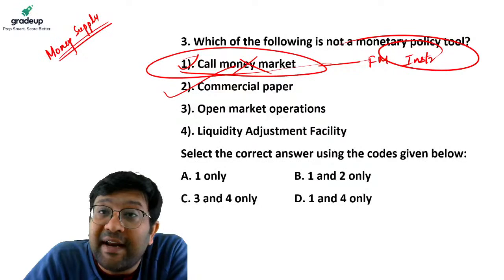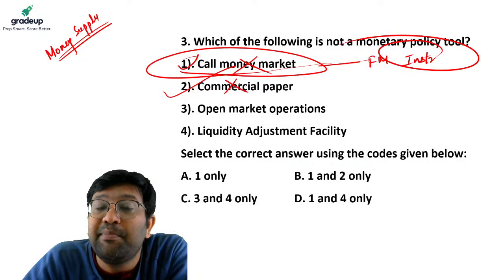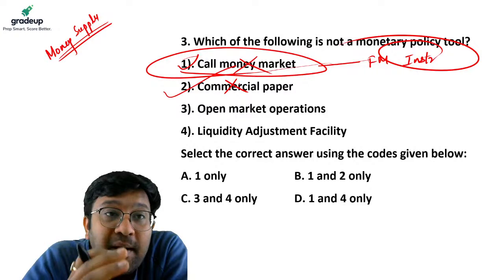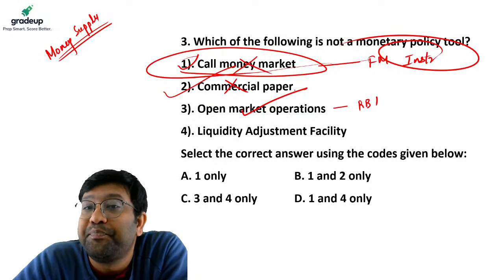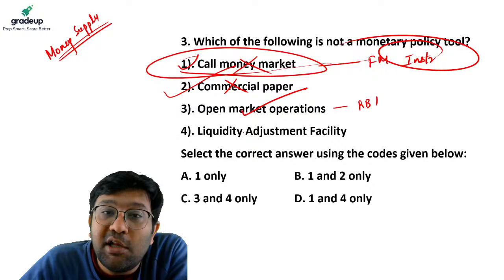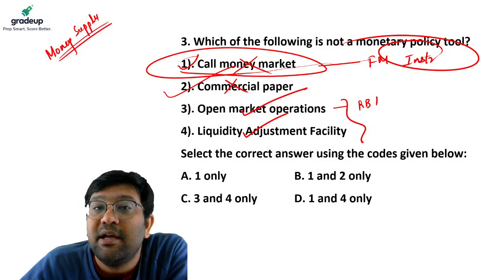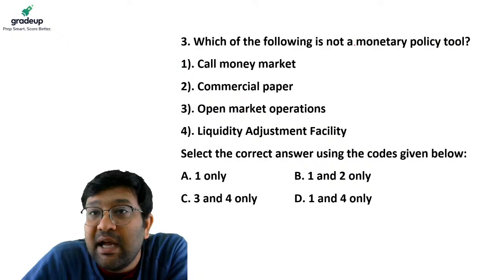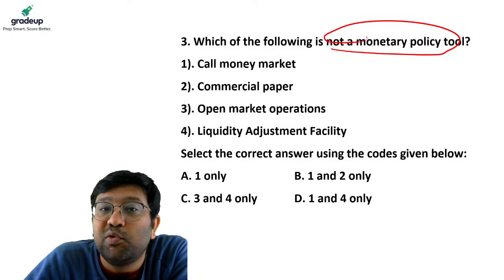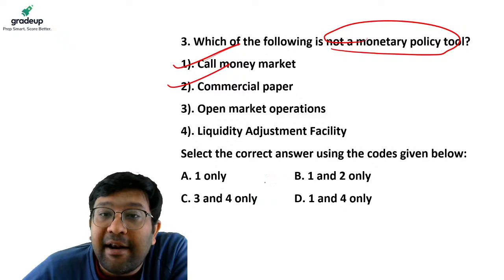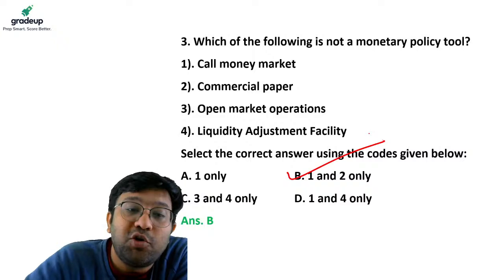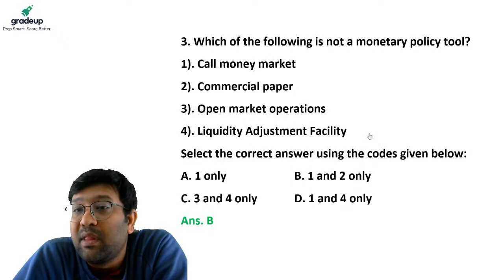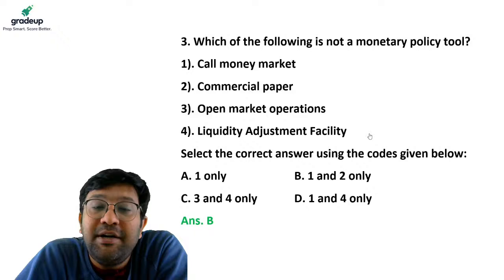Commercial paper is also a financial instrument, not a monetary policy tool. Open market operations is a monetary policy tool of RBI. Liquidity adjustment facility is also a monetary policy tool with RBI. So the answer to this question, which is not a monetary policy tool: 1 and 2 are not monetary policy tools. Your answer will become B, 1 and 2 only.